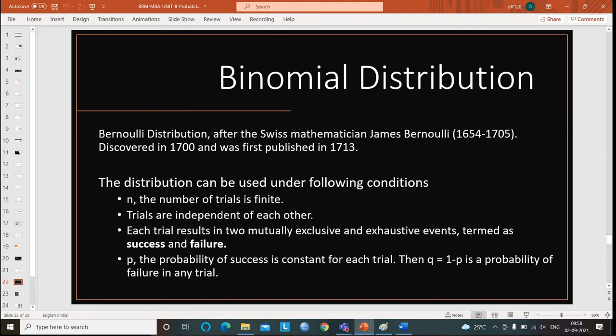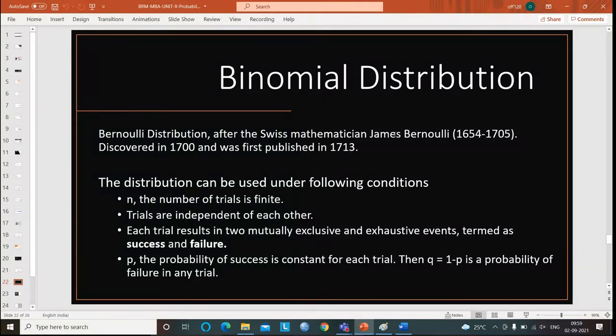Now, trials are independent of each other. Yes, of course. The first experiment is not going to affect the second one, and the second one is not being affected by the first one. Now, the third one is each trial must have two outcomes only, and those should be mutually exclusive. Mutually exclusive means if one is happening, that will stop the other one. That means if tail is happening, it will stop the happening of head.